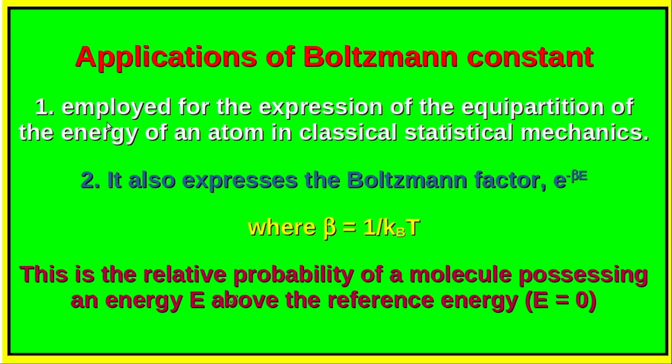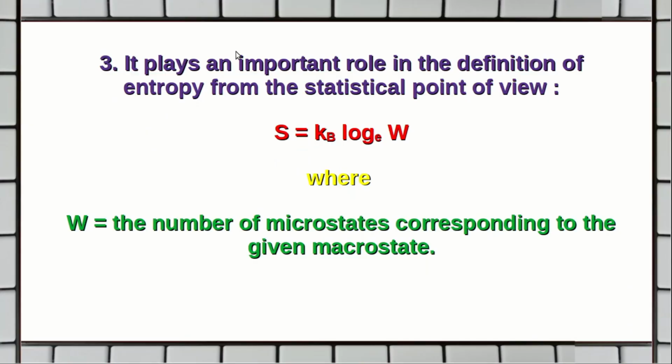What are the other applications of Boltzmann's constant? It is employed for the expression of the equipartition of the energy of an atom in classical statistical mechanics. It also expresses the Boltzmann factor e^(−βE), where β is equal to 1 by kBT. This is the relative probability of a molecule possessing an energy E above the reference energy E = 0. The Boltzmann's constant plays an important role in the definition of entropy from a statistical point of view. The entropy is given by kB logarithm of W, where W is the number of microstates corresponding to the given macrostate.